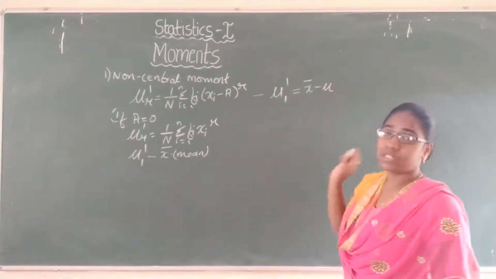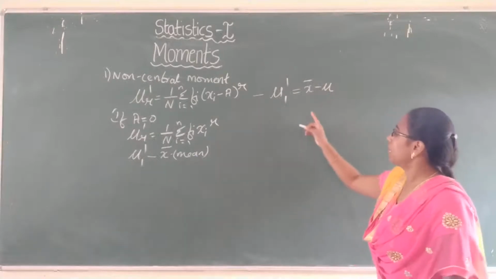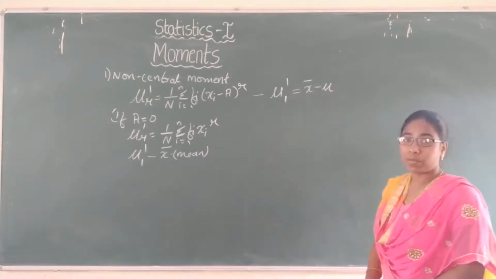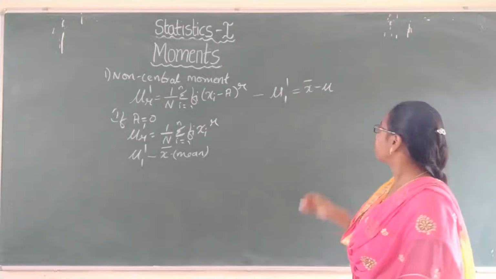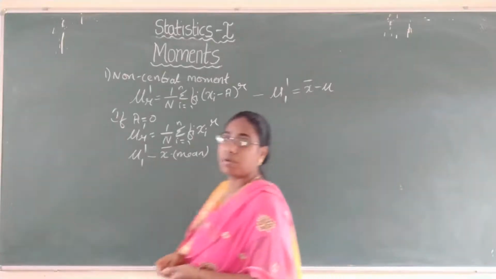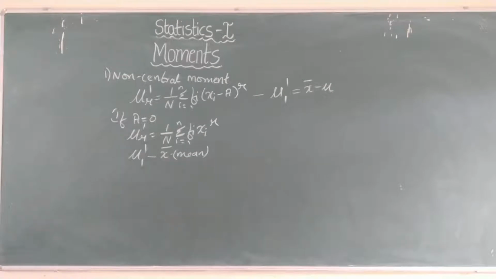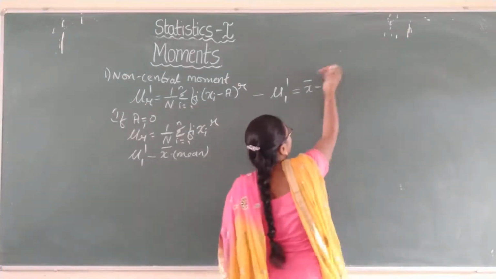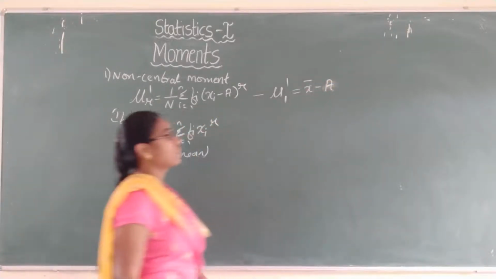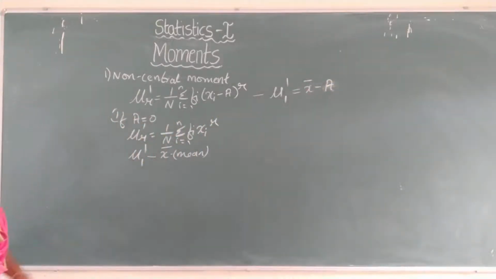If a equals any particular value, then mu1 dash equals x bar minus a. In this way we can find the mean. Here we are considering a constant a, right? So x bar minus a. This is all we learned in our previous class.